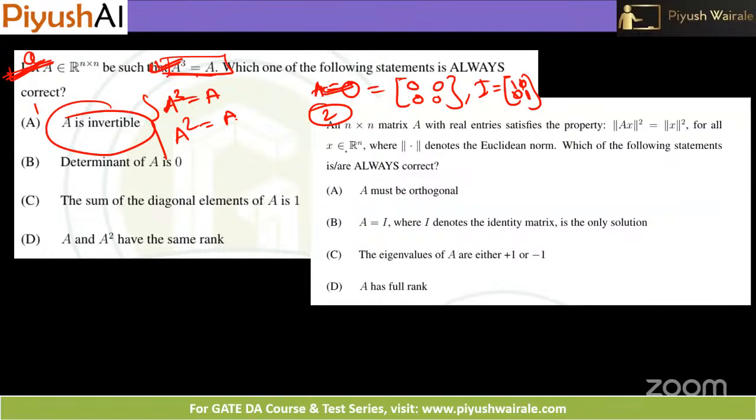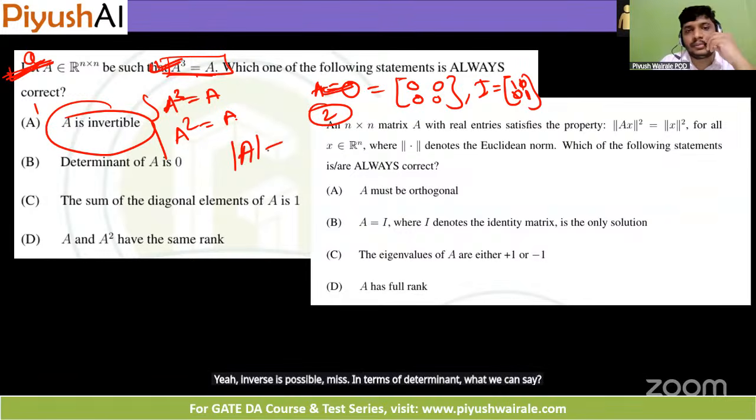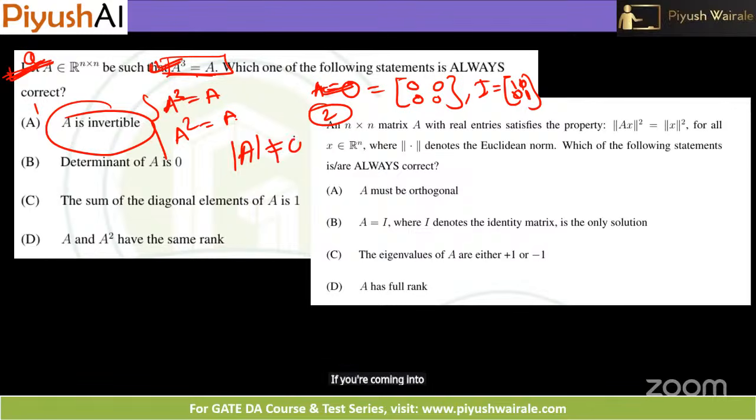Because the inverse is possible. If the inverse is possible, in terms of determinant, what can we say? The determinant should not be zero. Now what about this one?